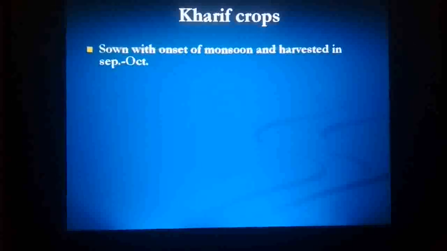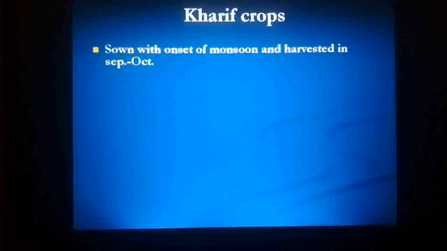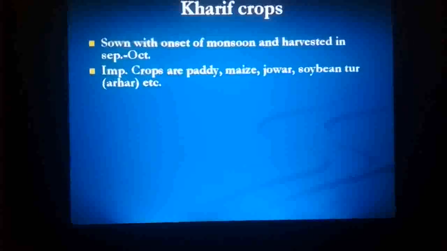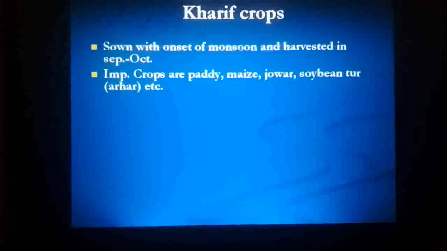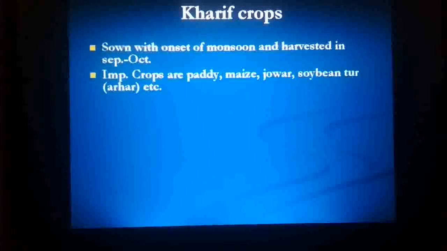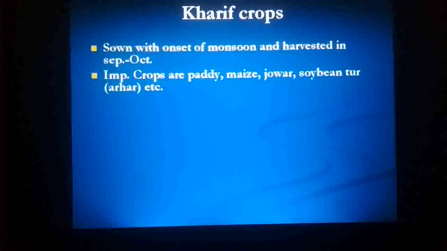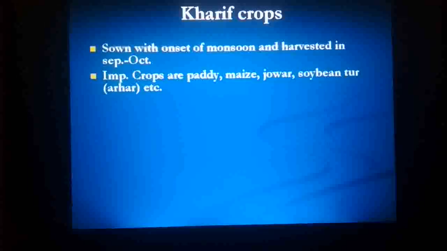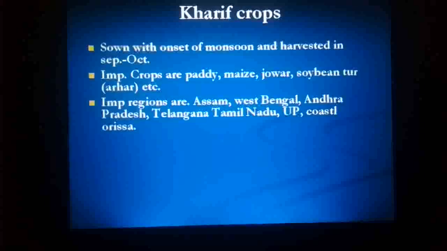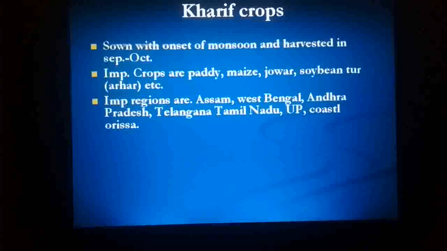Next one is the Kharif crop. Kharif is one of the most important crops in India. It is sown with the onset of monsoon, and harvested between September and October. The important crops of the Kharif season include paddy, maize, jowar, soybean, arhar, also called tur, etc. All these crops require very high temperature, which is possible only in the Kharif season. The important regions are Assam, West Bengal, Andhra Pradesh, Telangana, Tamil Nadu, Uttar Pradesh, coastal Orissa, etc.